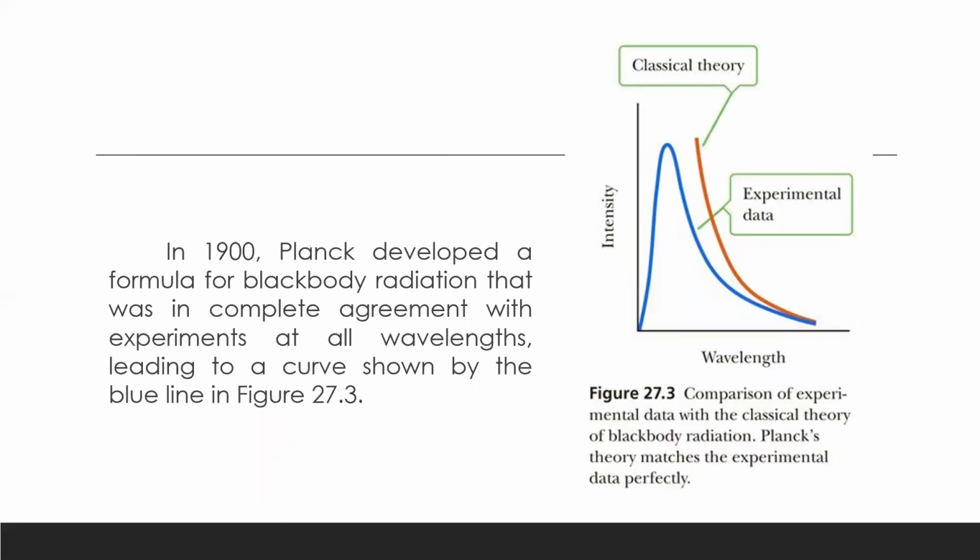In 1900, or most say 1901, Planck developed a formula for black body radiation that was in complete agreement with experiments at all wavelengths, leading to a curve shown by the blue line in figure 27.3. Planck hypothesized that black body radiation was produced by submicroscopic charge oscillators, which he called resonators. He assumed the walls of a glowing cavity were composed of billions of these resonators, although their exact nature was unknown.